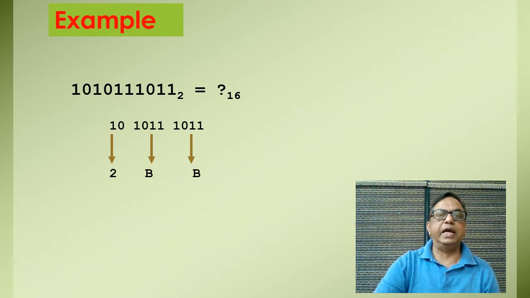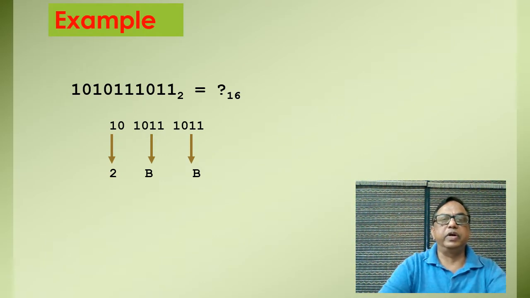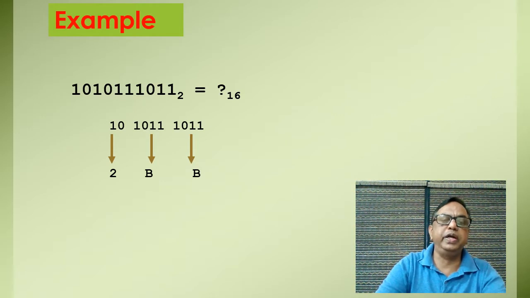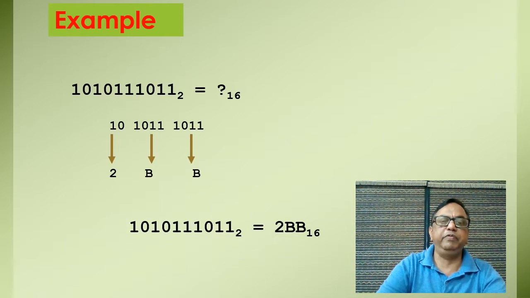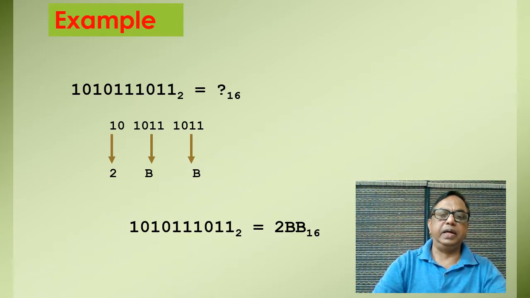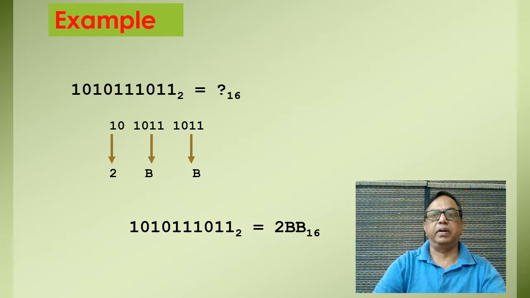So at the MSB position we can put 2 zeros here, and then we convert it. 8 plus 2 plus 1 is 11, which corresponds to B. Again 8 plus 2 plus 1 gives B, and here 0010 gives us 2. So this binary number is equivalent to 2BB in hexadecimal.